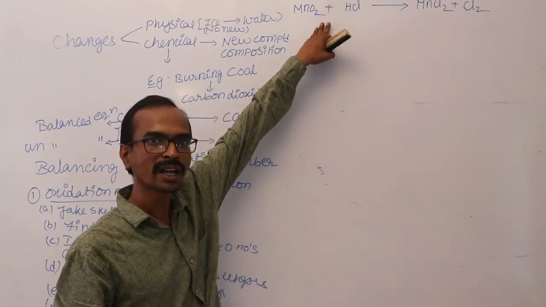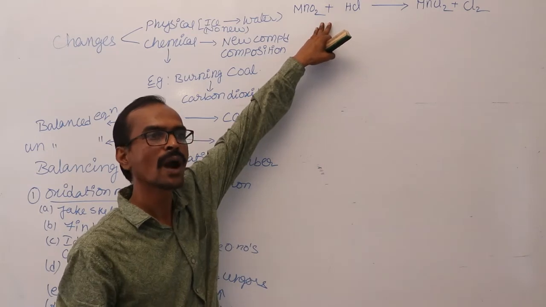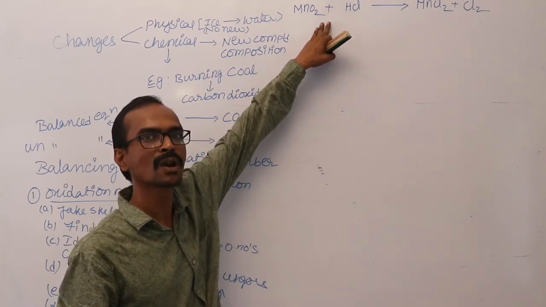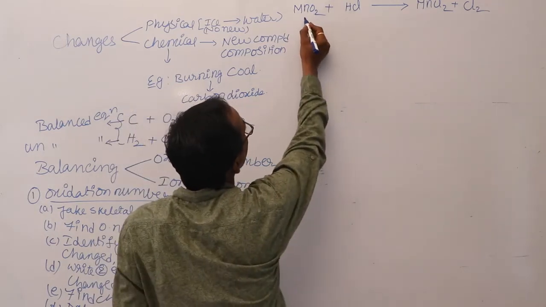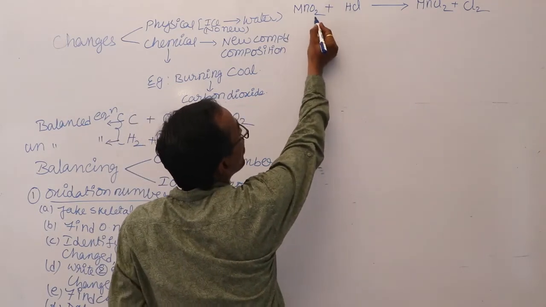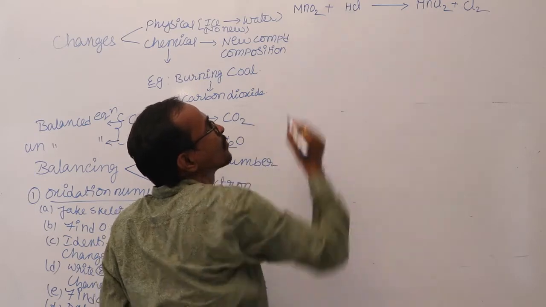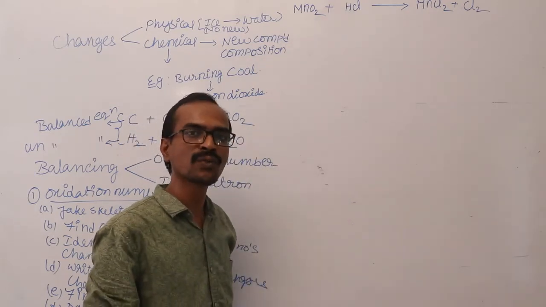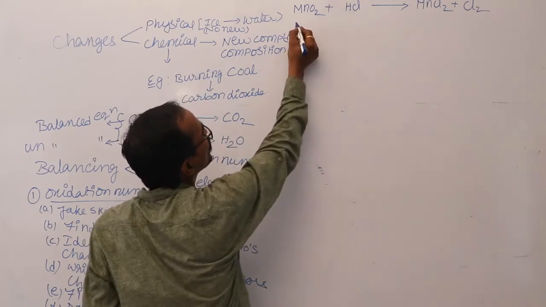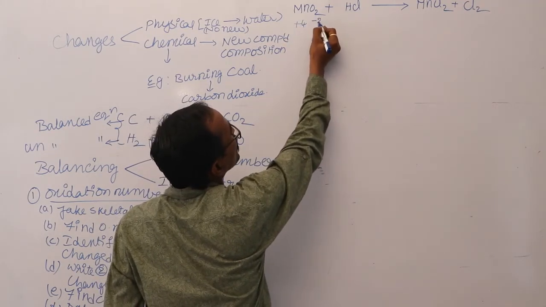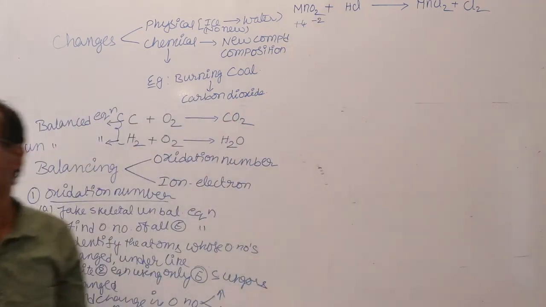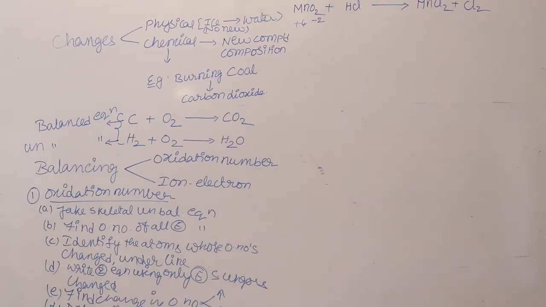Next, what I told in the second step, you have to find the oxidation number of every element involved in this equation. Manganese, already you know, is X, and oxygen has oxidation number -2. X minus 4 is equal to 0, so X is equal to +4 here. And oxygen oxidation number is -2.